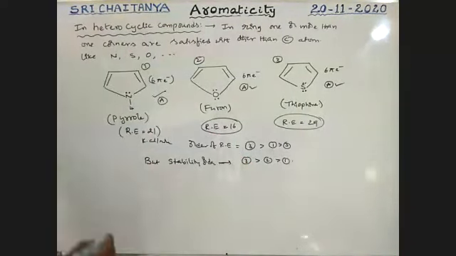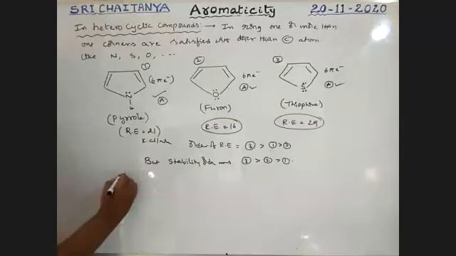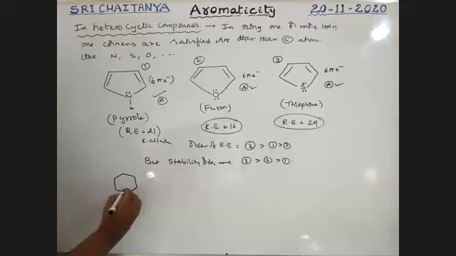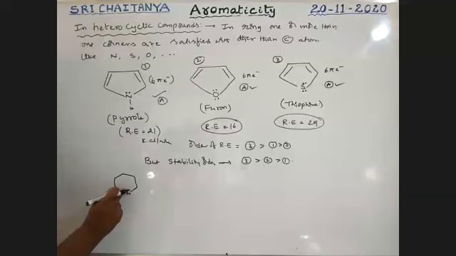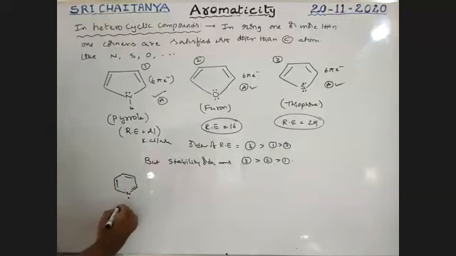Next, 6-membered rings, that is nitrogen in a 6-membered ring. This nitrogen has a lone pair, but I'm taking the lone pair outside the ring. This is pyridine, boys.